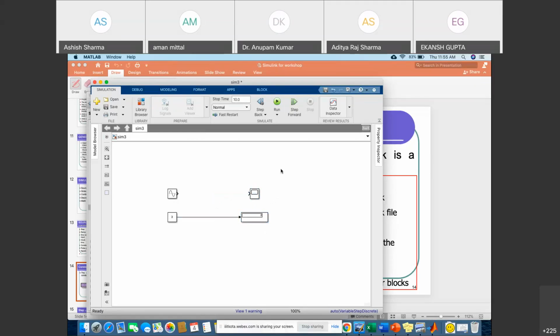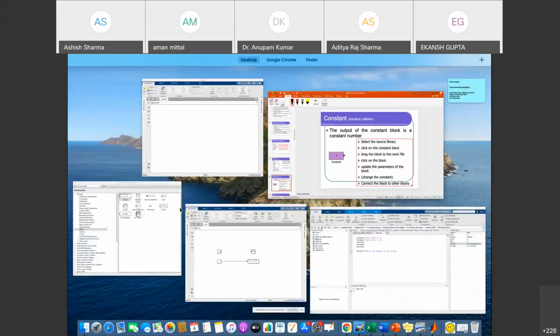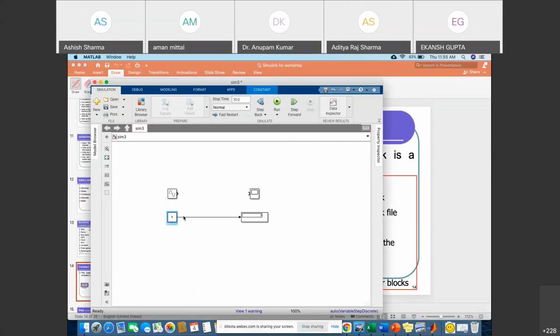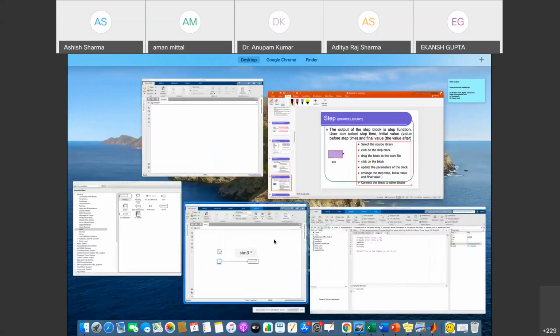Similarly, we are clicking on the constant block. Simply click two times, and you can change this value. Now it changes to 4. I hope this portion is clear. Next is the step signal. Step signal is also available in MATLAB. So go to the step.